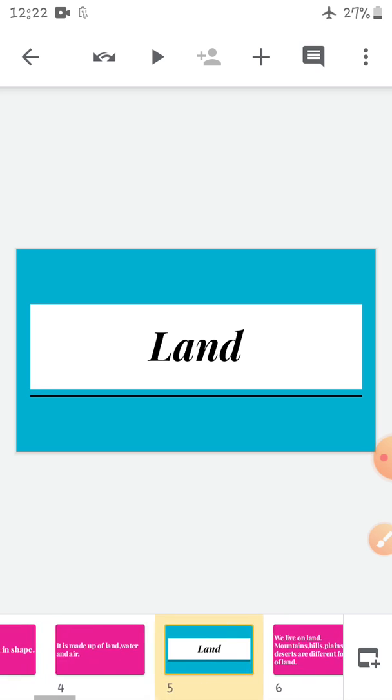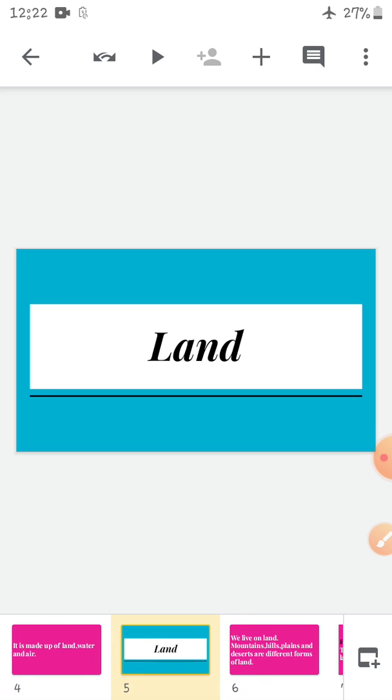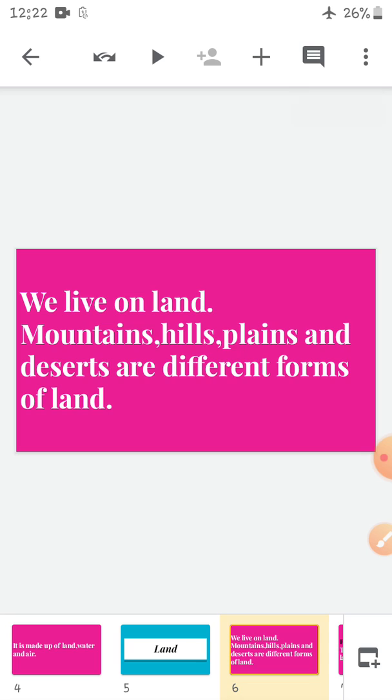So, children, we all know that we live on earth. As earth is made up of land, water, and air, where do we live? We live on land. Mountains, hills, plains, and deserts are different forms of land. These all come under land. These are all the landforms.